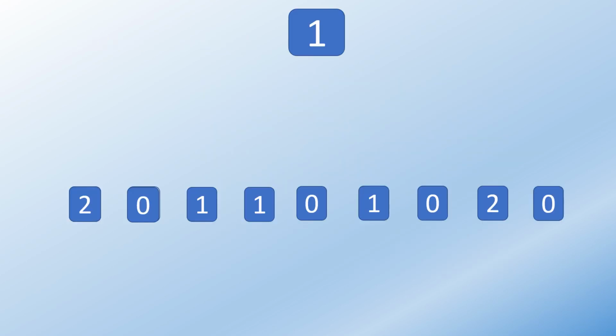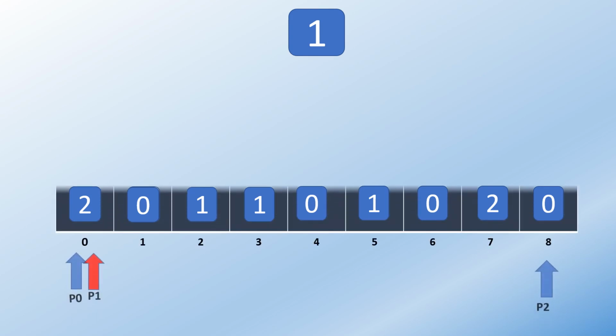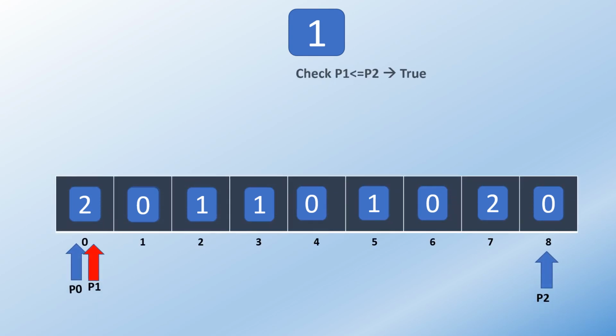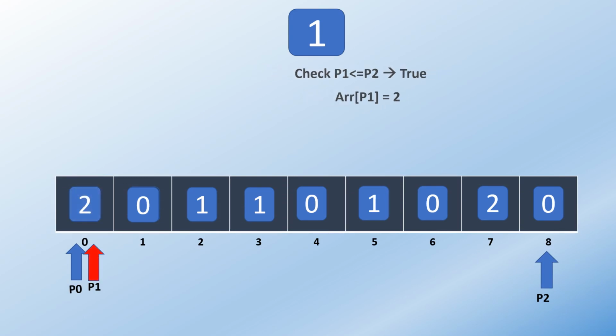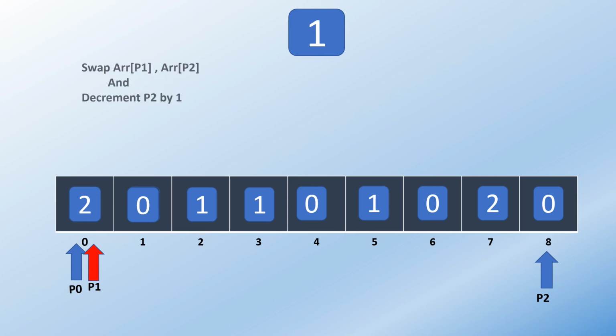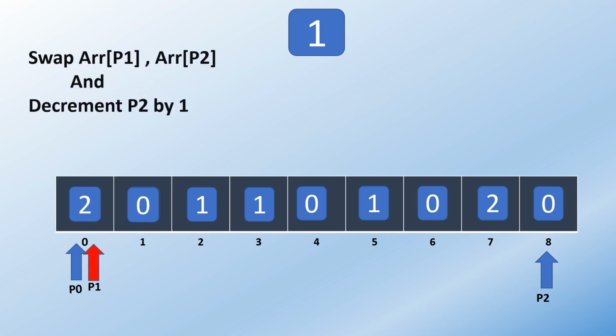Let's apply the algorithm on this array. First, we check the while loop condition and it is true. After that, we find the value at p1 is 2. What will we do now? We will swap the values at p1 and p2 and decrement p2 by 1. Let's do it.